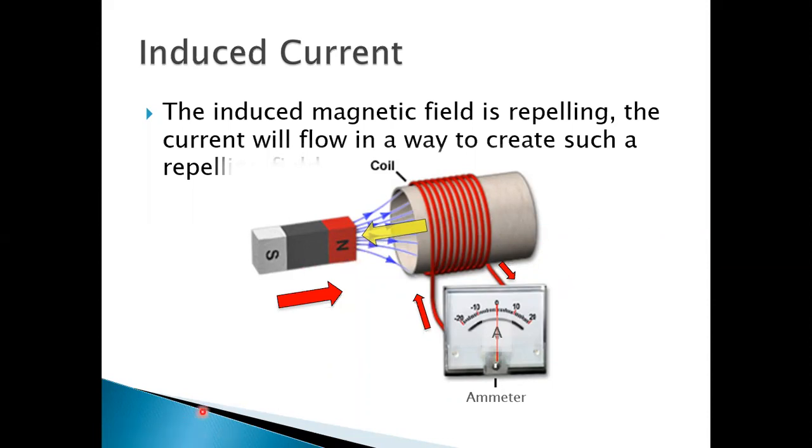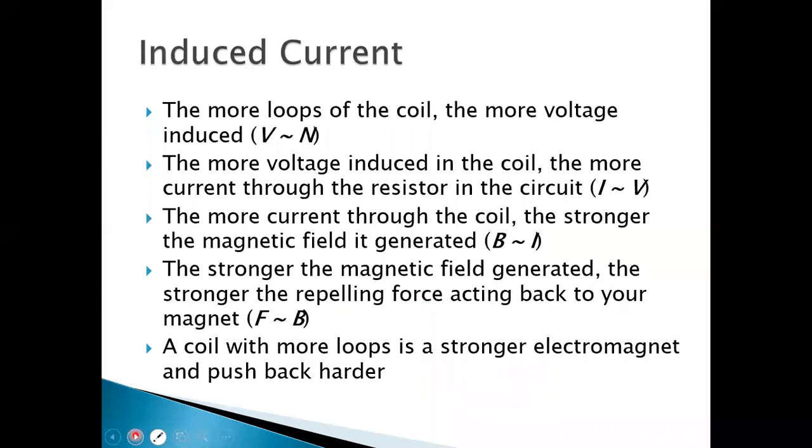Now, induced current: the more loops the coil has, the more voltage gets induced in the coil. The more voltage induced, the more current through the resistor in the circuit gets developed.